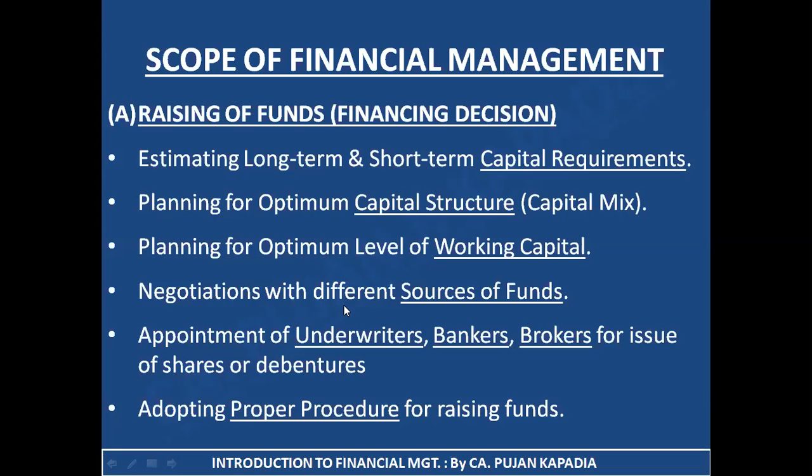Fourth is negotiations with different sources of funds. I have decided that I want to borrow 50% of my total capital requirement. Now there are several banks in the country who are ready to provide me loans. I need to enter into a win-win negotiation in which I can select the best lender, so that the cost of capital at which I'm borrowing the funds is minimum and the terms are handy for my business. As a result, I need to negotiate with the different providers of funds.